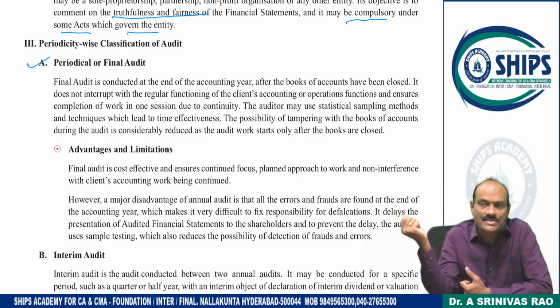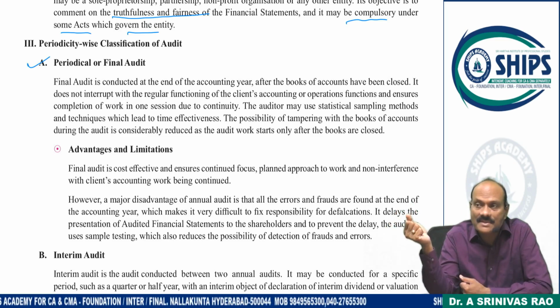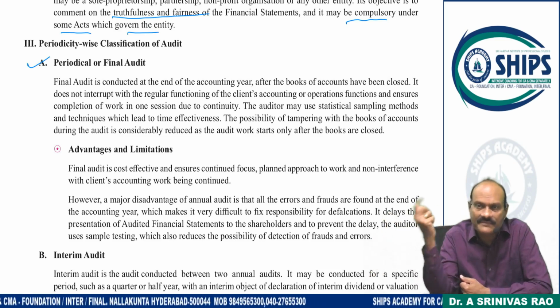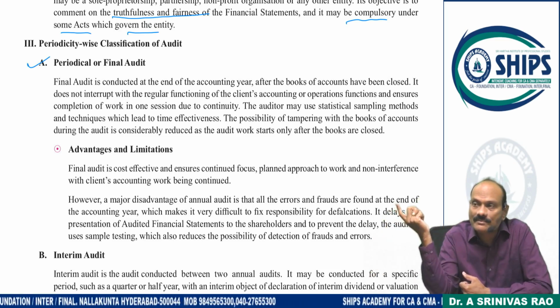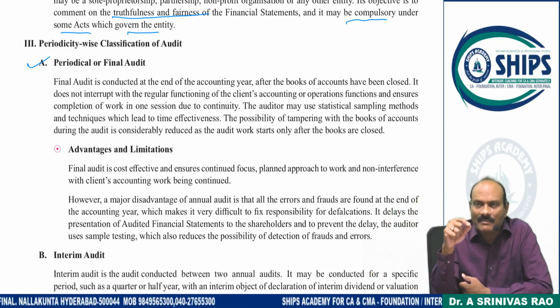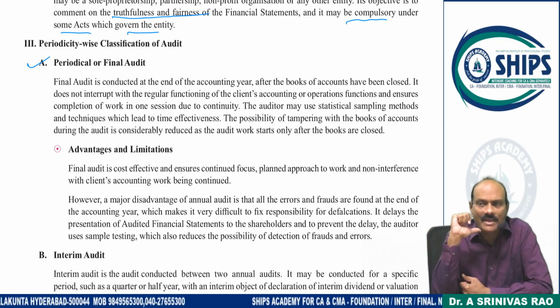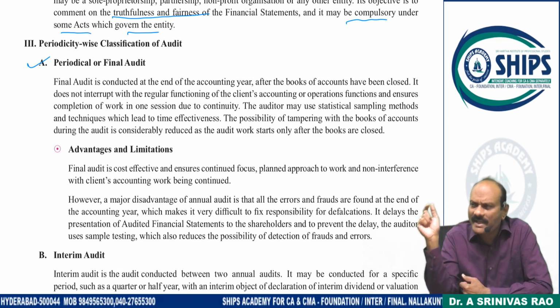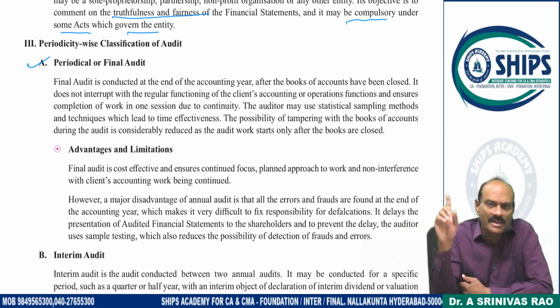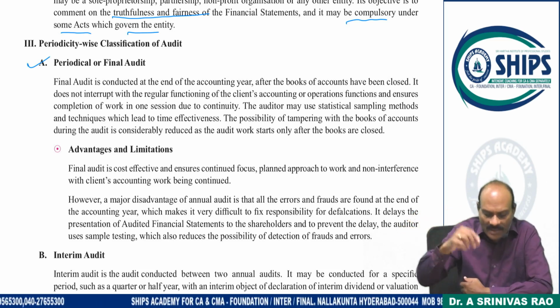whereas in an annual audit, that is not possible. Already books are closed. And by that time, some person who did the fraud might have resigned and gone off. Who knows? And the second disadvantage is tampering may be possible sometimes here also. So despite some disadvantages, small organizations will prefer only annual audit. Now let us understand.